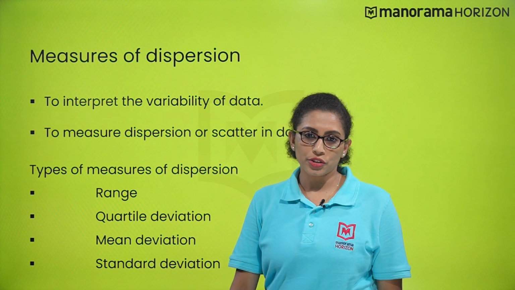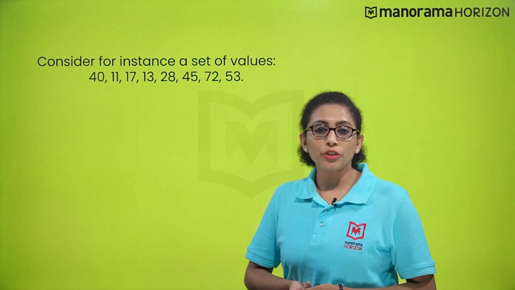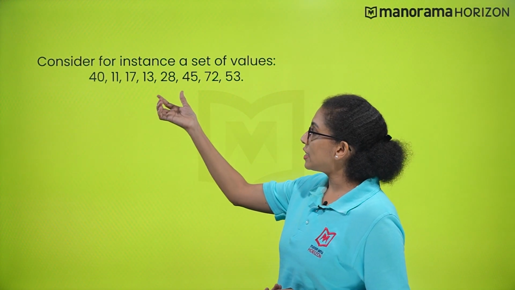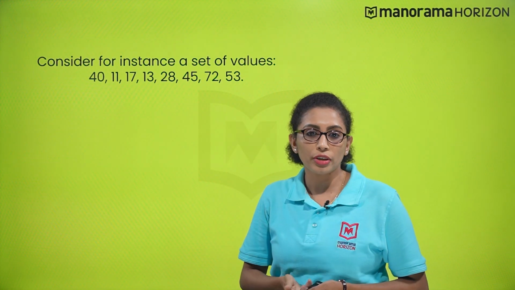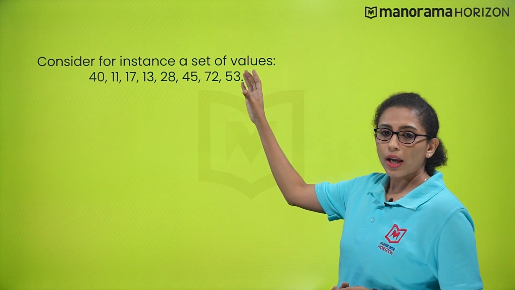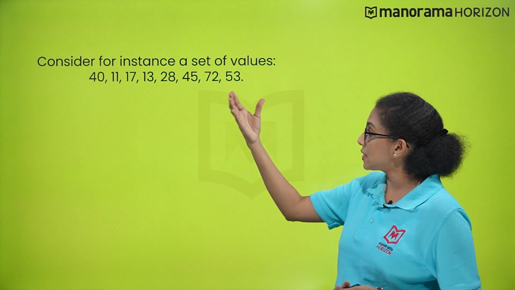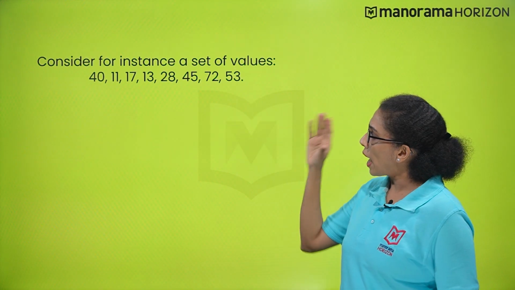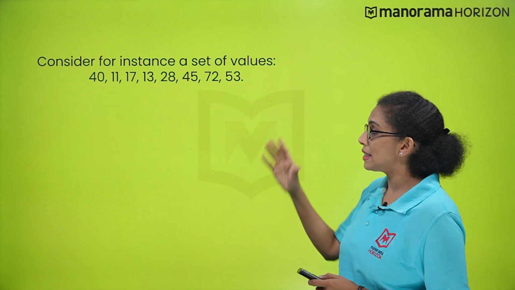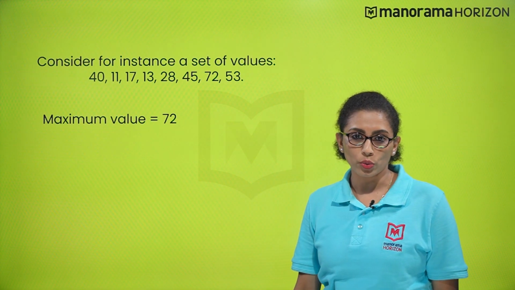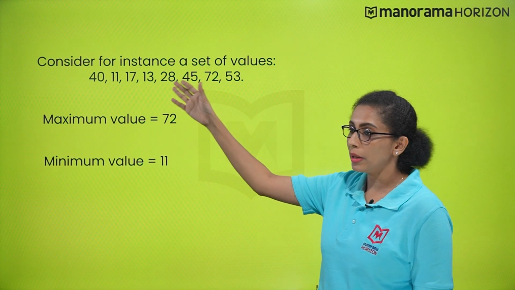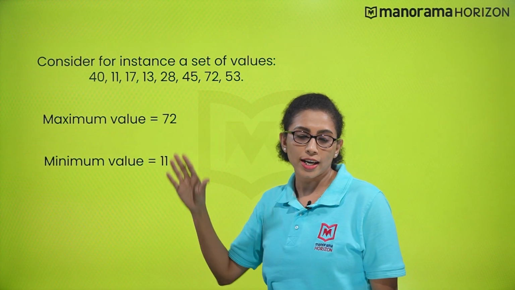Now, in this video, we will limit our discussion to explaining only one measure of dispersion, which is the range of a data set. Consider, for instance, a set of values 40, 11, 17, 13, 28, 45, 72, 53. Can you identify the maximum or the highest value in this data set? By looking at this, one can say 72 is the highest value. Now, what about the minimum value? The minimum value is 11 in this data set, right?